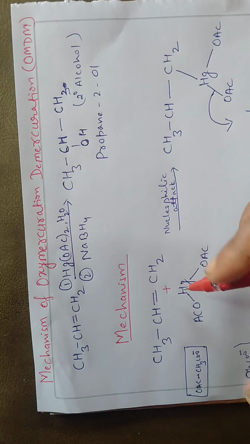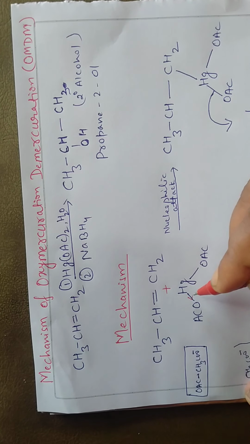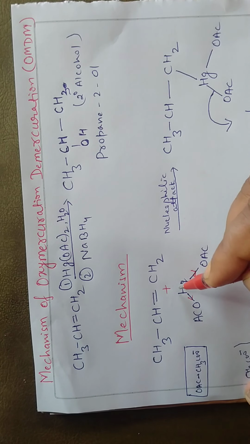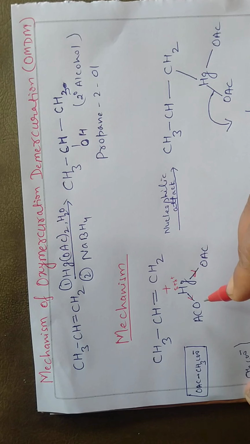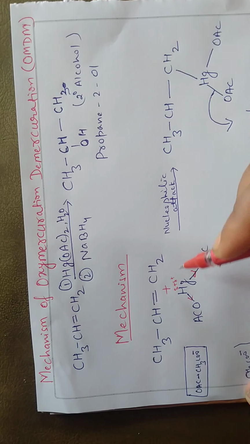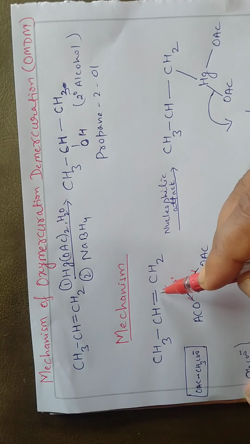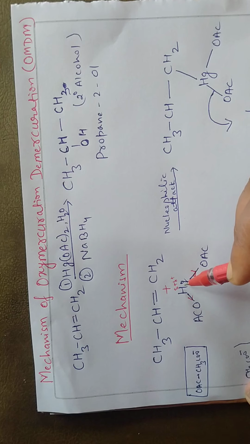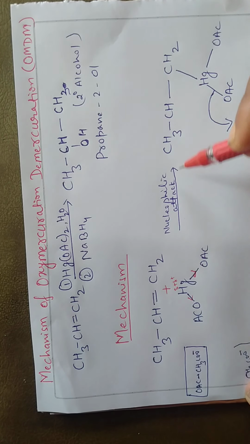Why? Because these electrons are withdrawn by the oxygen atom, hence this Hg becomes positively charged. Now, to fulfill the requirement of electrons, nucleophilic attack will occur at the Hg atom.